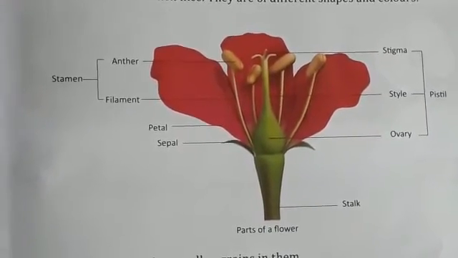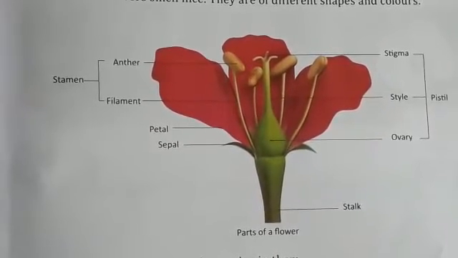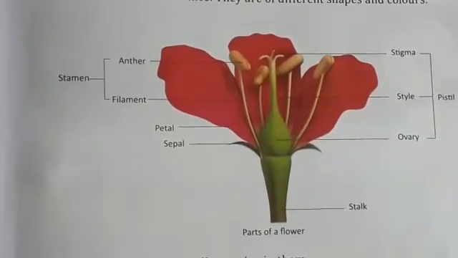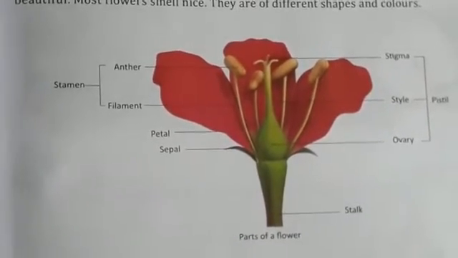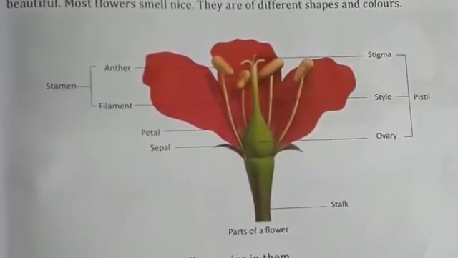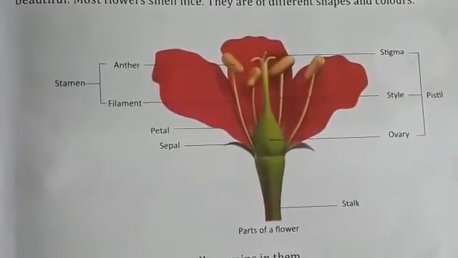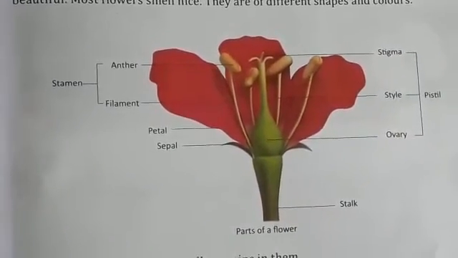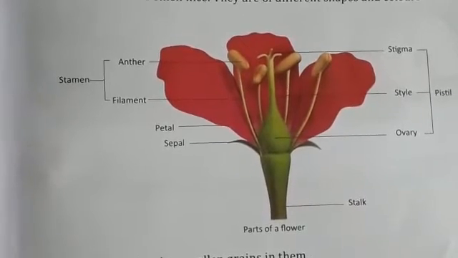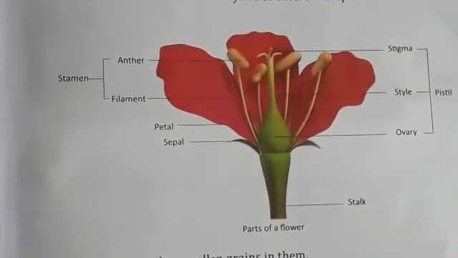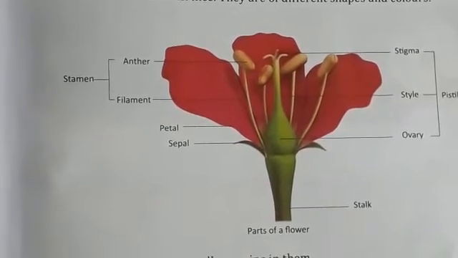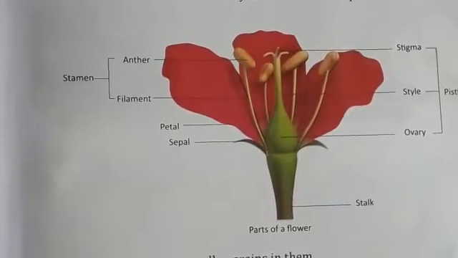Repeat again. The colored part of a plant or tree from which seeds or fruits grow. Flowers grow on the stem. Stem means the main long, thin part of a plant above the ground on which the leaves or flowers grow. Flowers form from the bud. Bud means a small lump on a tree or a plant that opens and develops into a flower or leaf. Most flowers are colorful.